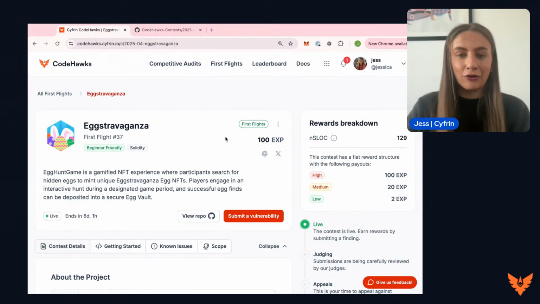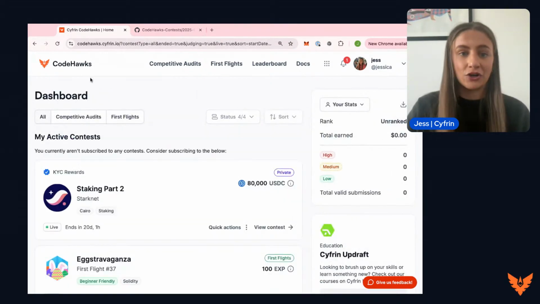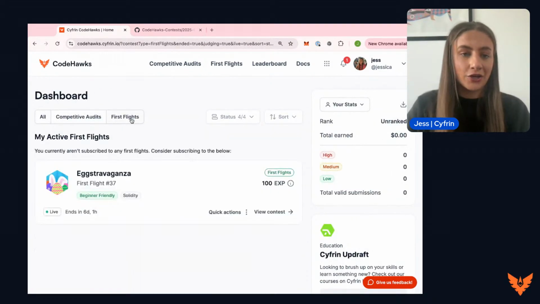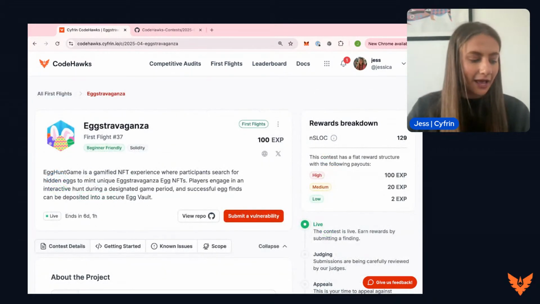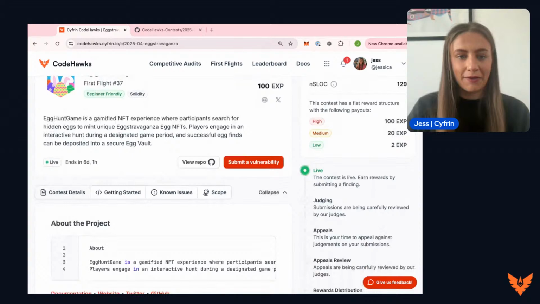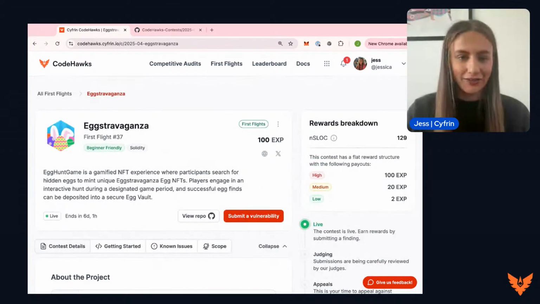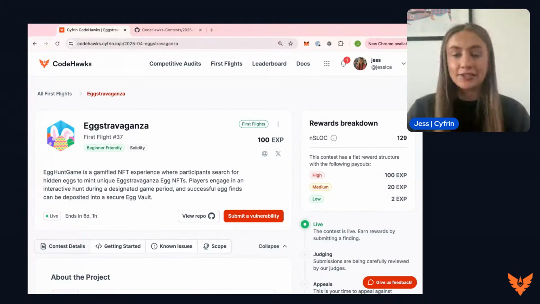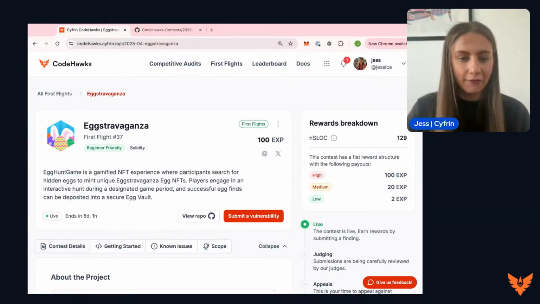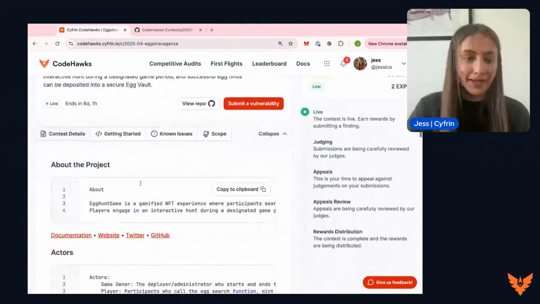Taking a look at how the CodeHawks platform works, all you need to do is go to codehawks.cyphering.io. If you filter to First Flights, you can see this is the First Flight which is live at the moment. And this shows us some information about the repo itself. So let's take a look at this. First of all, we're looking at 129 lines of code, so not too many here. This is a brilliant place to start if you're new to the competitive audit space.